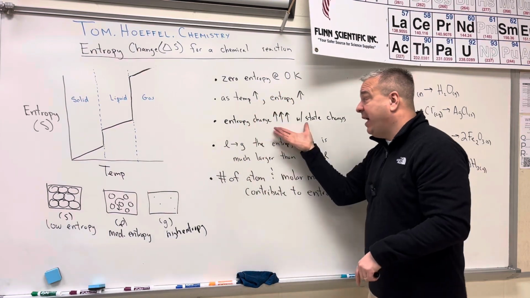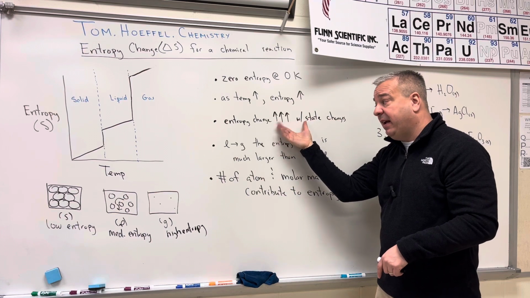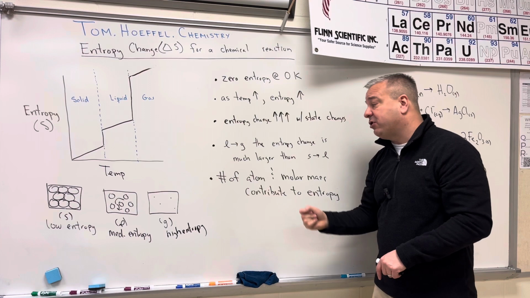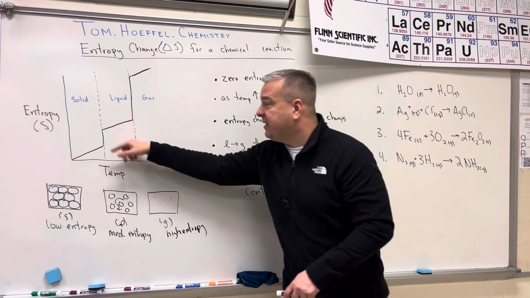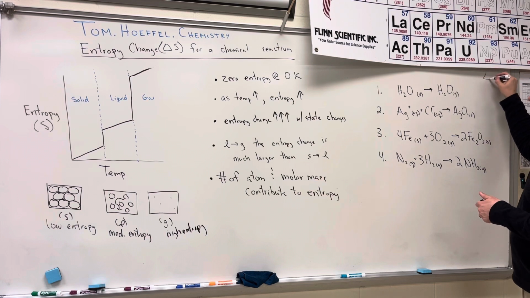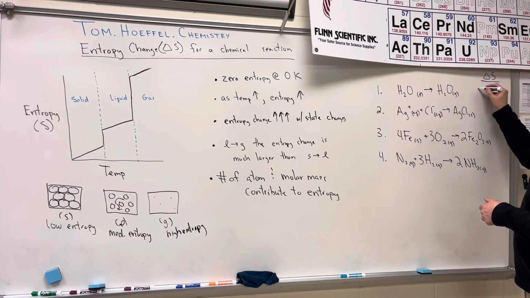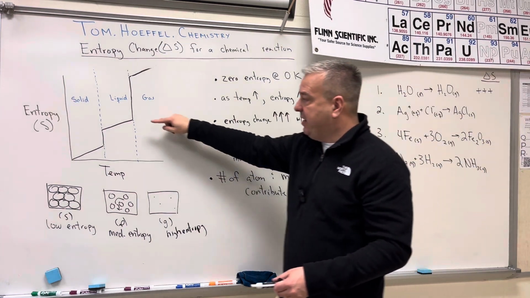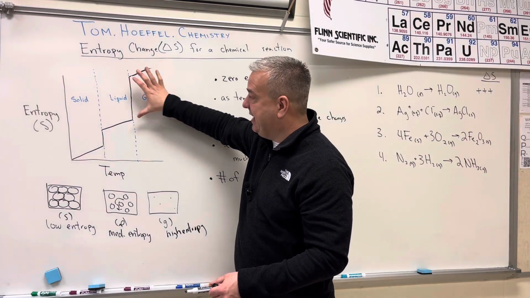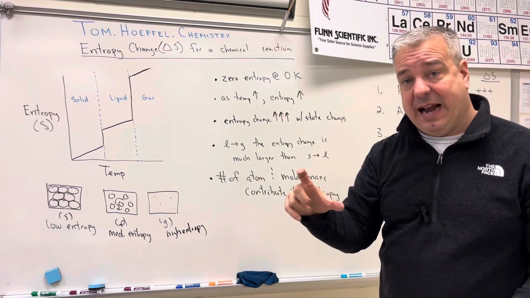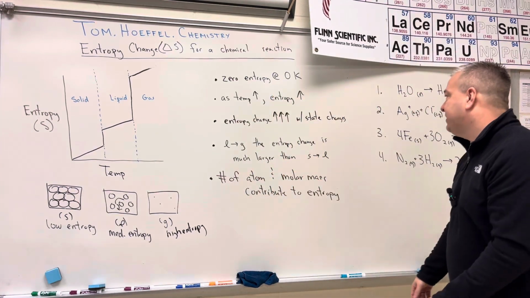Whenever you have those state changes, they're going to be really big, and going from liquid to gas is a much larger entropy change than going from solid to liquid. So I'm going to predict that the change in entropy in this chemical reaction is going to be very positive, because we're going from liquid to gas, and that's going to be your largest jump in entropy that you can have. Okay, let's take a look at the next example.